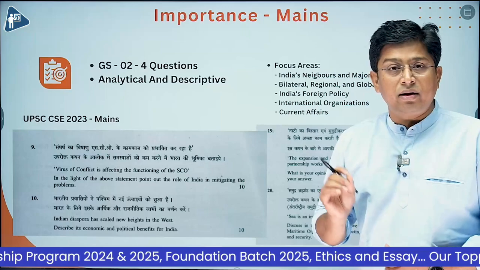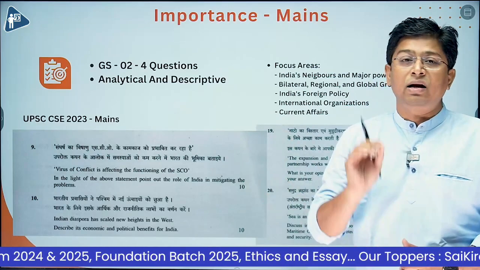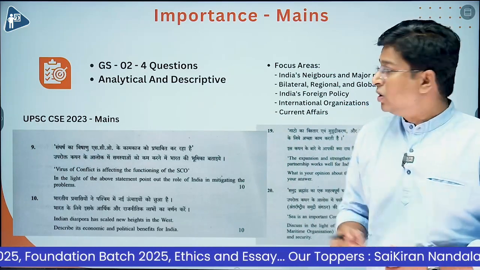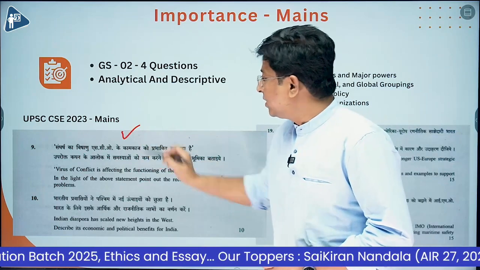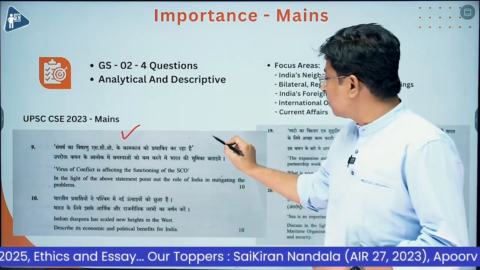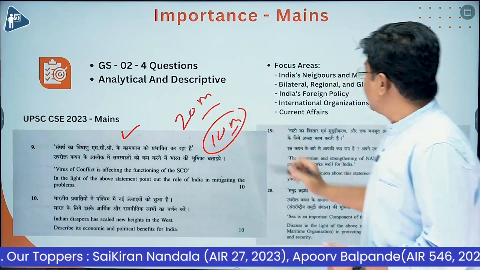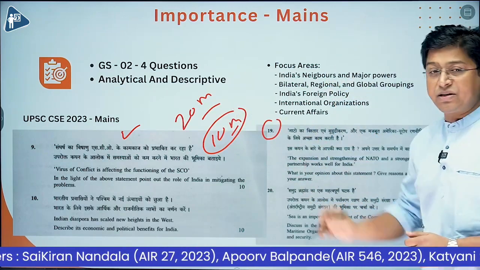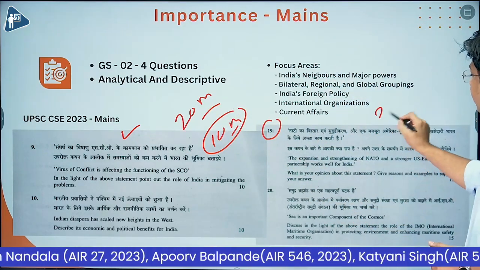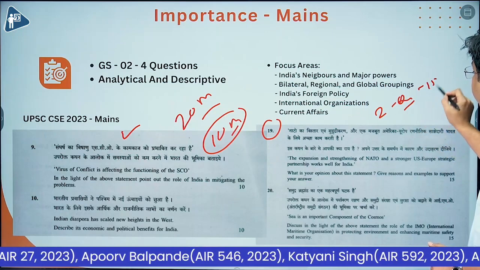When we talk about international relations for mains, there are 4 questions asked every year. 2 questions are asked in section A, where each question is for 10 marks, so these are 20 marks. And in the next section we have 2 questions, each for 15 marks, so these are 30 marks.